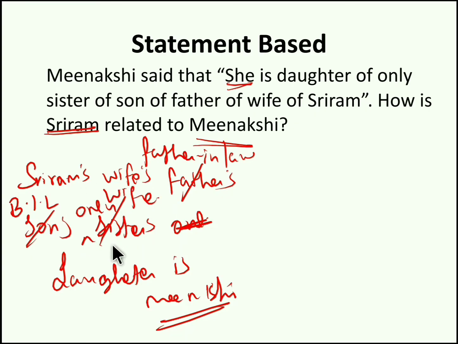Instead of only sister, if you have just sister, it might be Sriram's sister-in-law, but we have only sister, so it is Sriram's wife. Sriram's wife's daughter is nothing but Sriram's daughter. So Sriram's daughter is Meenakshi. Our question is how is Sriram related to Meenakshi? Sriram is related to Meenakshi as father. So the answer for this question is father.